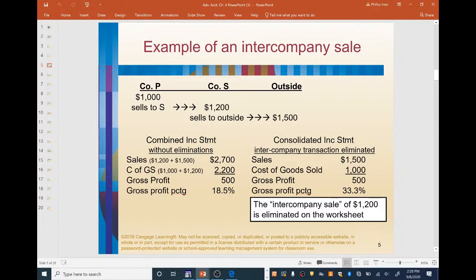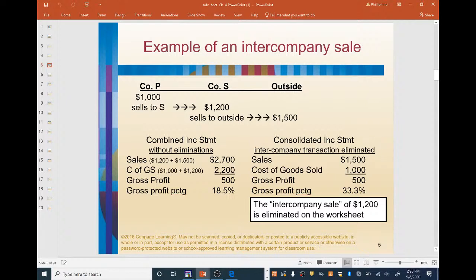Okay. So in this case, sales are only going to be the $1,500, which is the sales to the outside party. Because if you recall from the previous slide, it cannot be included in the consolidated financial statements unless it involves an outside party, right? So in this case, the $1,500 is going to be the only sales that is relevant because it's made to the outside party right here. The cost of goods sold is going to be the $1,000 that the parent company, company P, paid when they purchased the inventory from an outside party. So only the cost of goods from the outside party and the sales to the outside is what's relevant in the consolidated income statement.